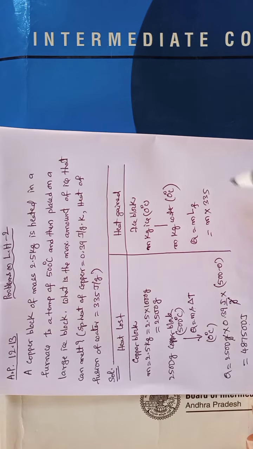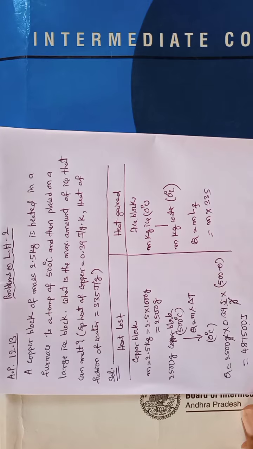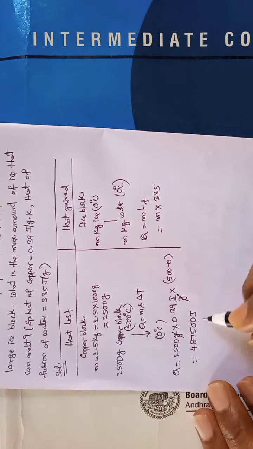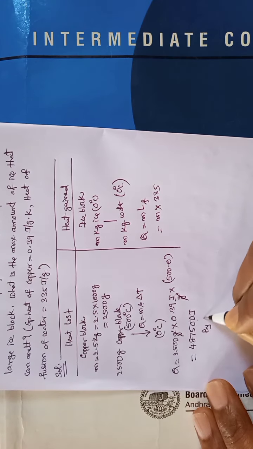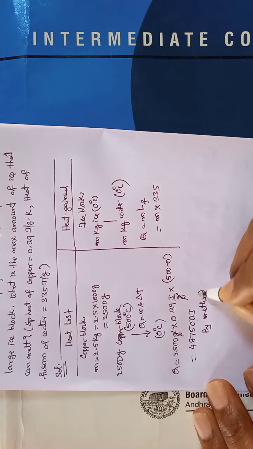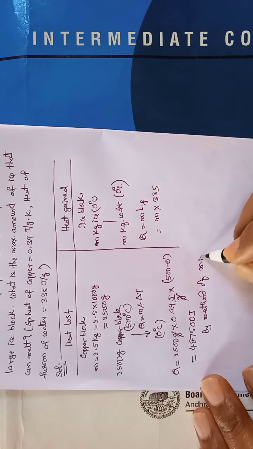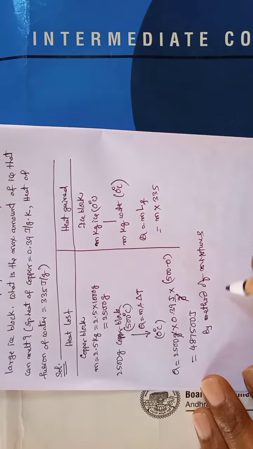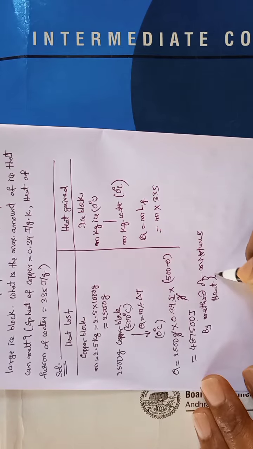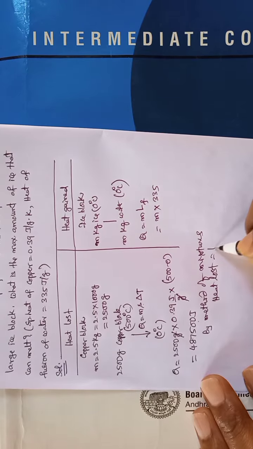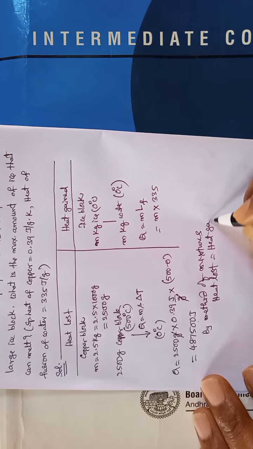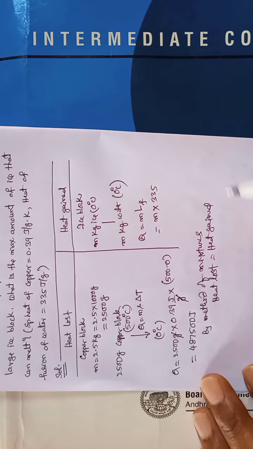So this is heat gained. By the method of mixtures, heat lost is equal to heat gained.